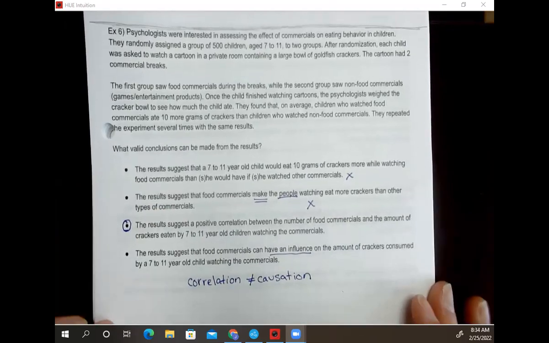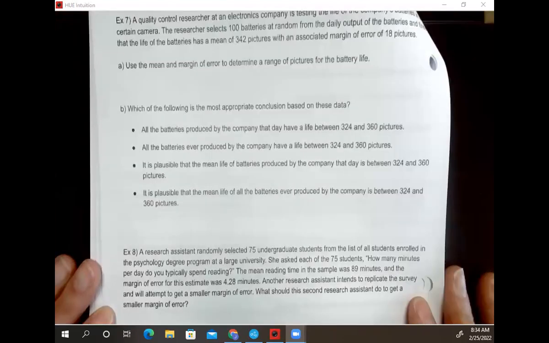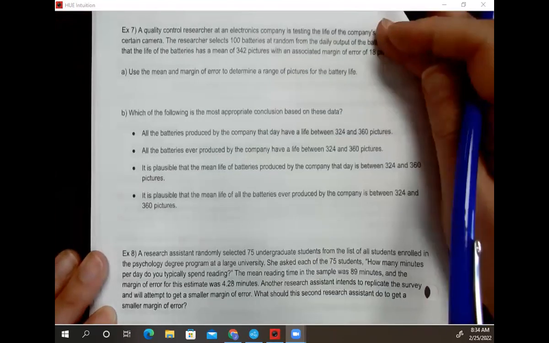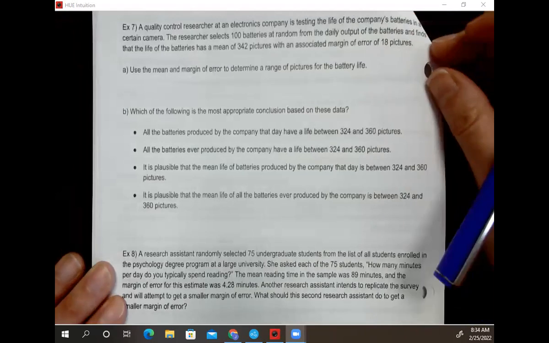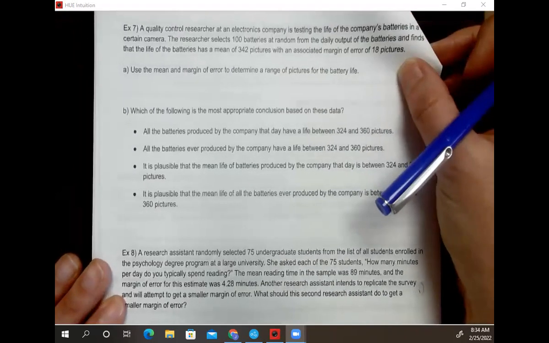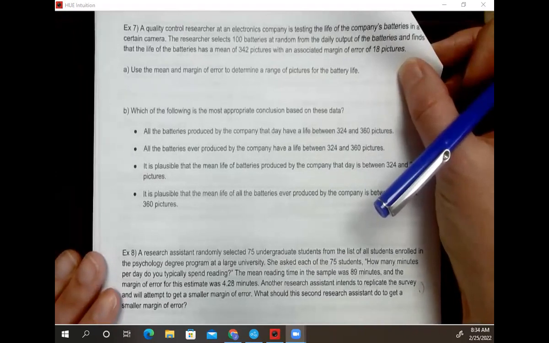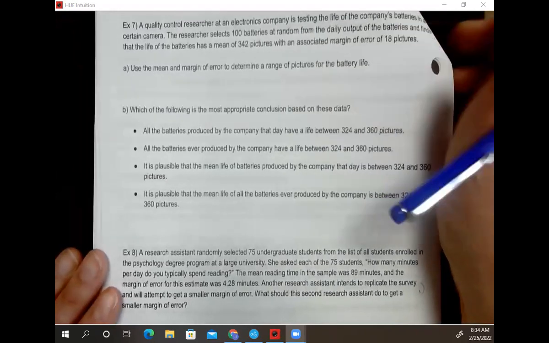Okay, let's take a look at the next page. So on page 8, top of page 8, we're looking at example 7. It says a quality control researcher at an electronics company is testing the life of the company's batteries in a certain camera. The researcher selects 100 batteries at random from the daily output of batteries and finds the life of batteries with a mean of 342 pictures and an associated margin of error of 18 pictures.